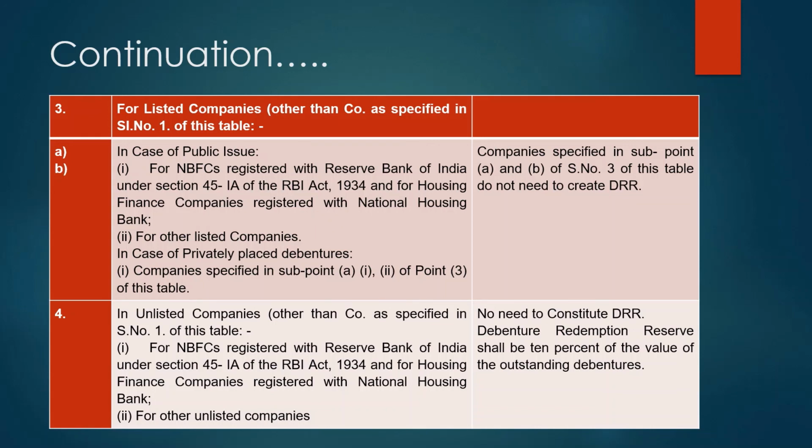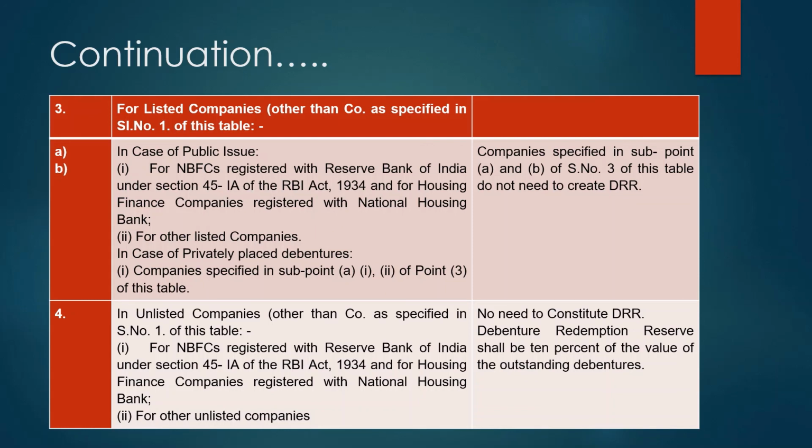And point number 4 says, in case of unlisted companies, meaning companies whose shares are not listed with any recognized stock exchange, and such a company is a non-banking financial company registered with RBI, or a housing finance company registered with the National Housing Bank, or any other unlisted company, there also the new amendment rule says that creating a DRR is not mandatory, it is optional.